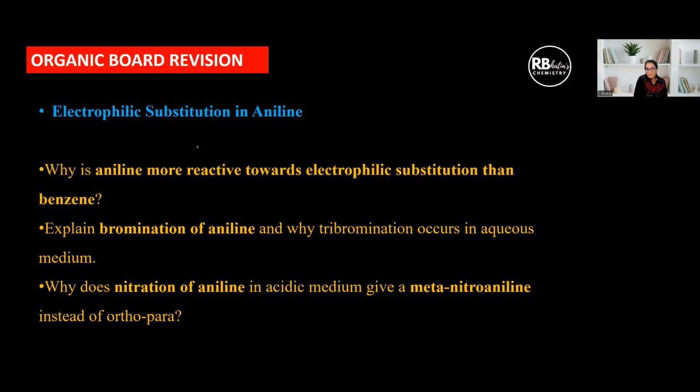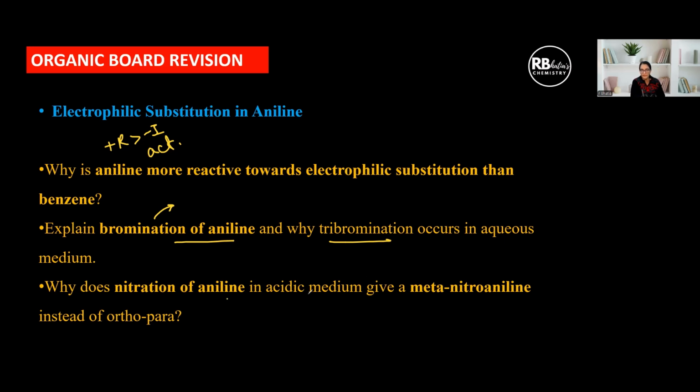Electrophilic substitution in amine, again the same thing. Why is aniline more reactive than benzene? Because it is again plus R dominating over minus I, so it is an activating group. Explain bromination of aniline and why tribromination occurs. Again, you have to show that this is activating and explain that, and then you must say that if you want monobromination, then you will first acetylate it and then proceed.